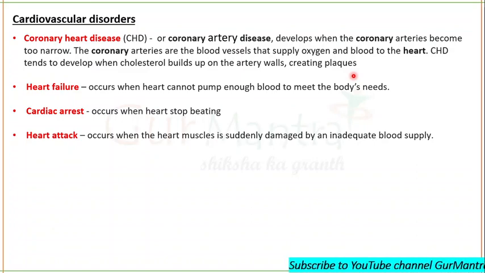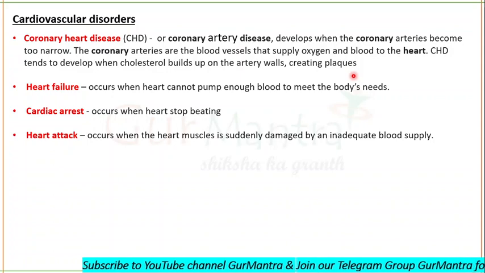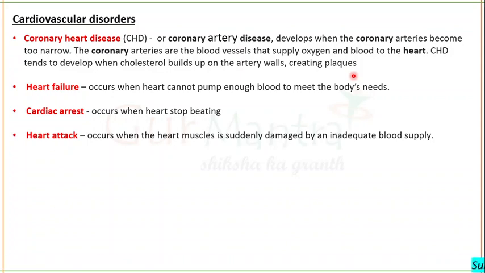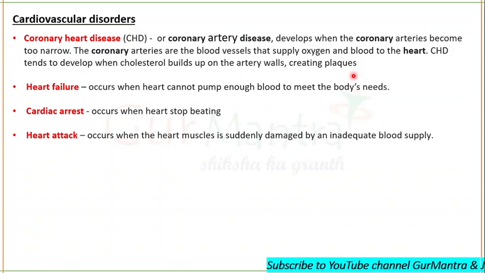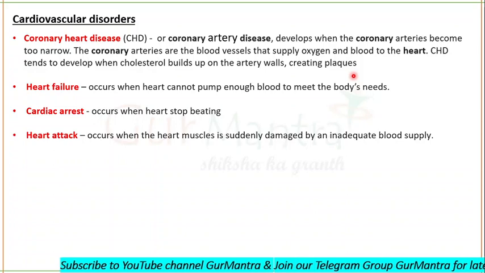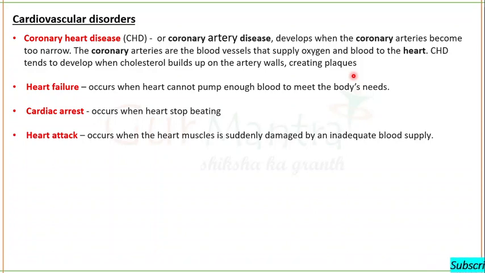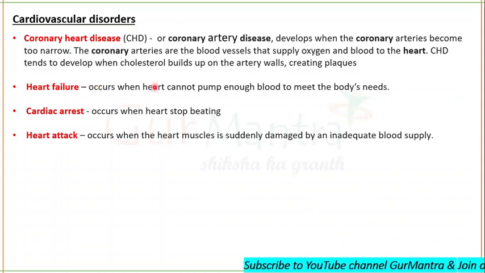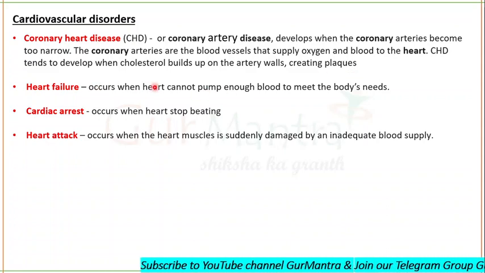That's why the lumen becomes too narrow due to the creation of these plaques. These plaques are also named arteriosclerotic plaques. This disease is also referred to as atherosclerosis.